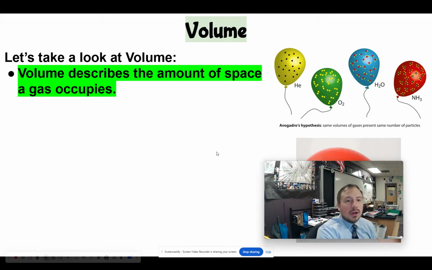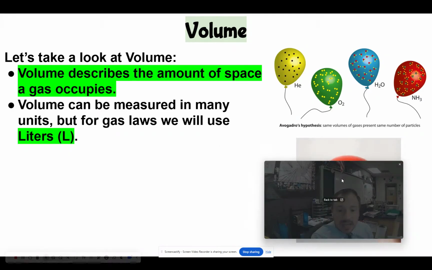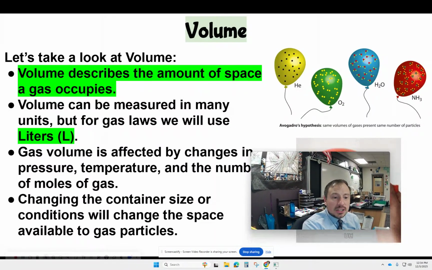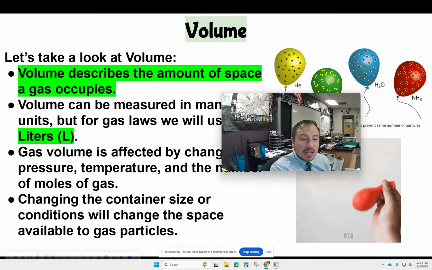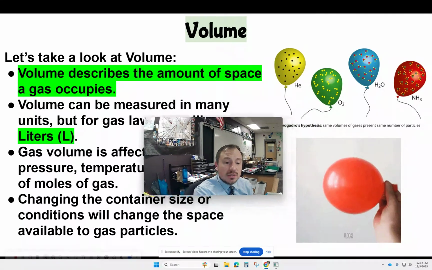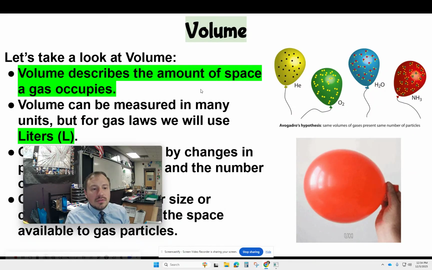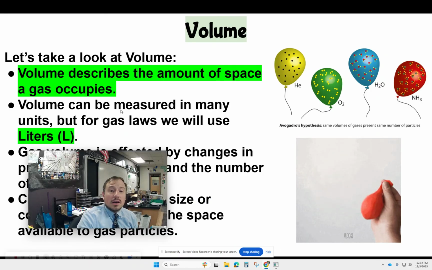The next one is volume, right? So volume describes the amount of space a gas occupies. Now, volume can be measured in many units, right? But for gas laws, we're going to use liters. Gas is affected by changes in pressure, temperature, and the number of moles of gas. Changing the container size or conditions will change the space available to the gas particles. Basically it's the container or whatever's holding that gas.